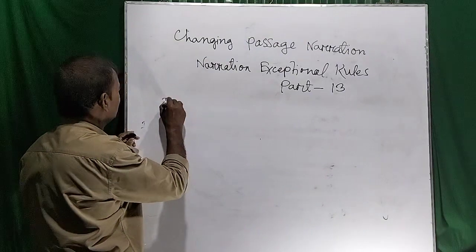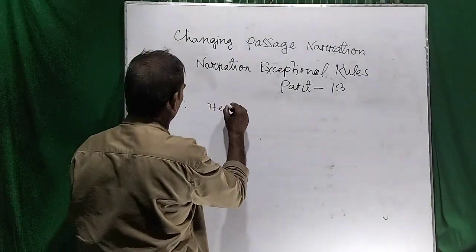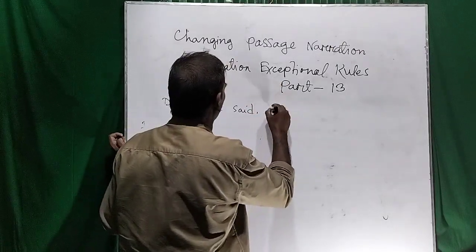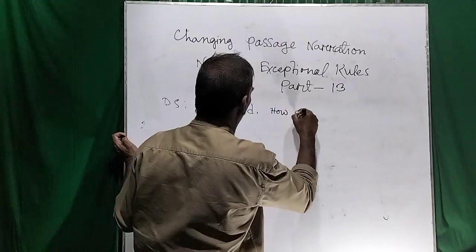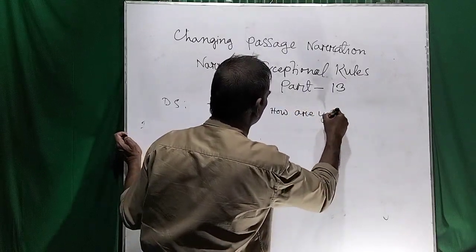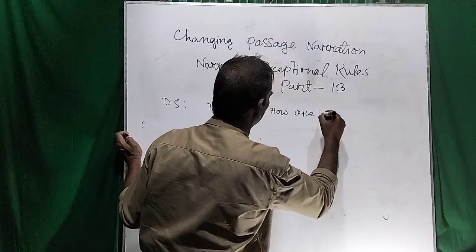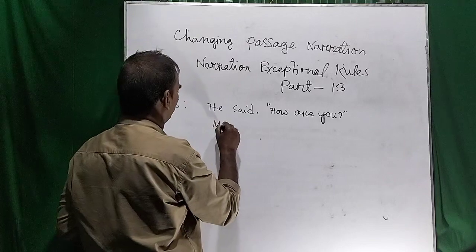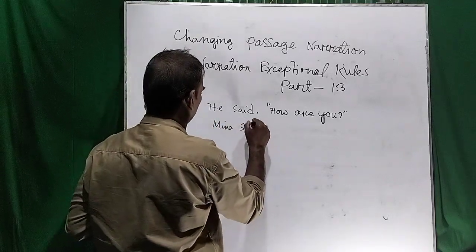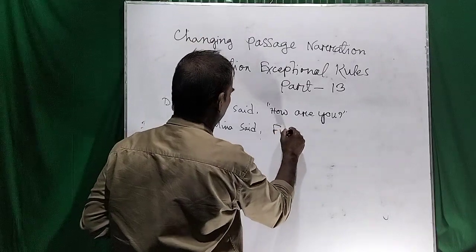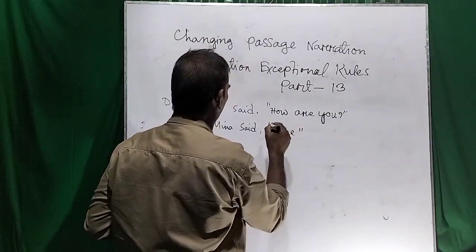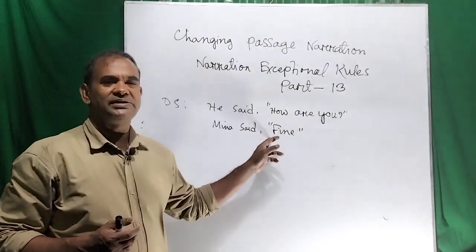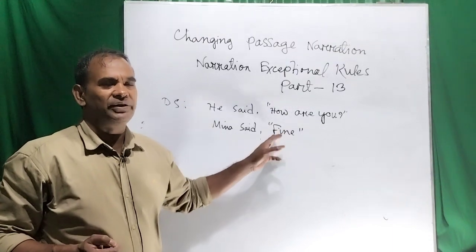So dear viewers, direct speech: he said, how are you? Meena said, fine. So, dear students, you see that in this sentence there is a single word, fine, enclosed by the inverted comma.